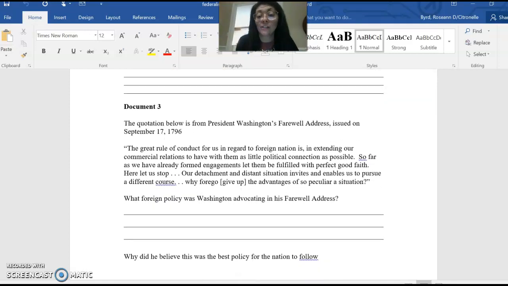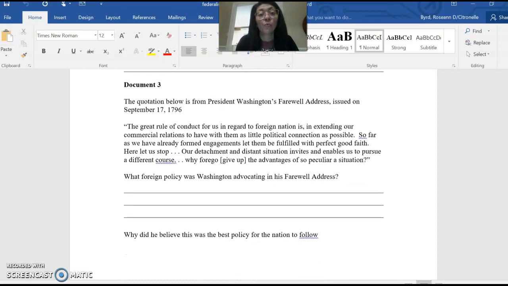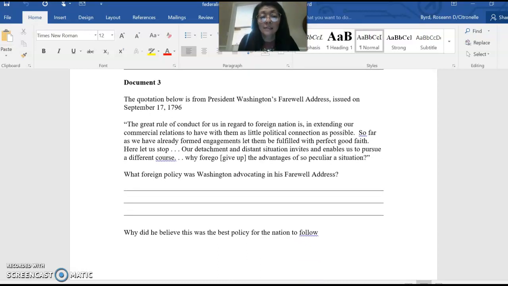There are a lot of different ways that you might use the document. Document 3, Washington's Farewell Address. Okay, this is about that fulfillment of perfect good faith, I do believe, with all nations, yes, foreign nations.